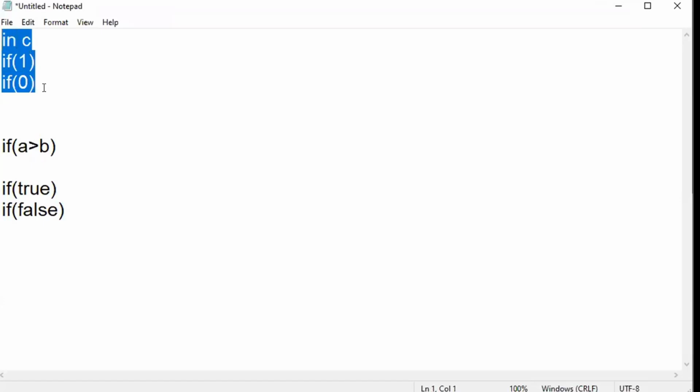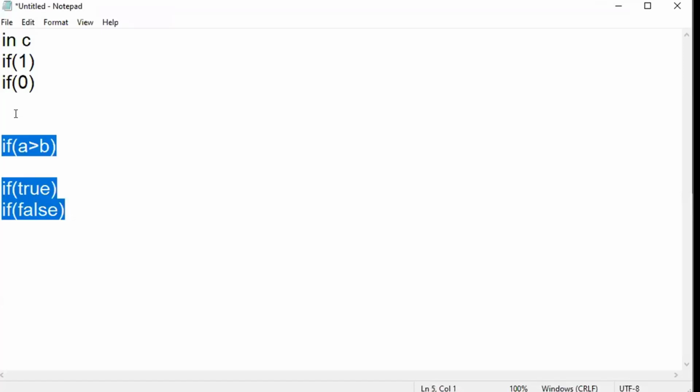All these things are valid with respect to C. Either you can write an expression which will be evaluated to either 0 or 1, or you can directly pass a 0 or 1. Both make no difference. Ultimately, it will be evaluated to 1 or 0. Similarly with Java, whenever you write an expression that will ultimately evaluate to true or false, you can directly give true or false.